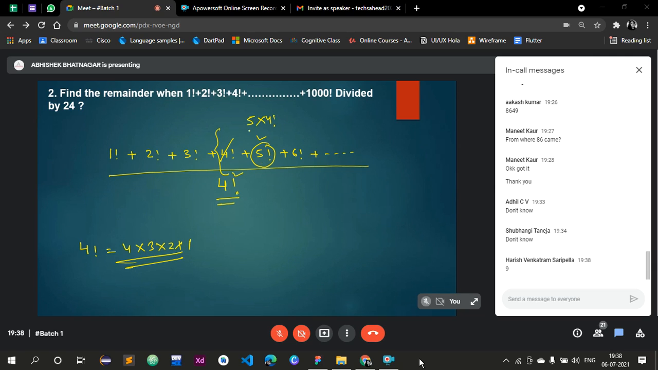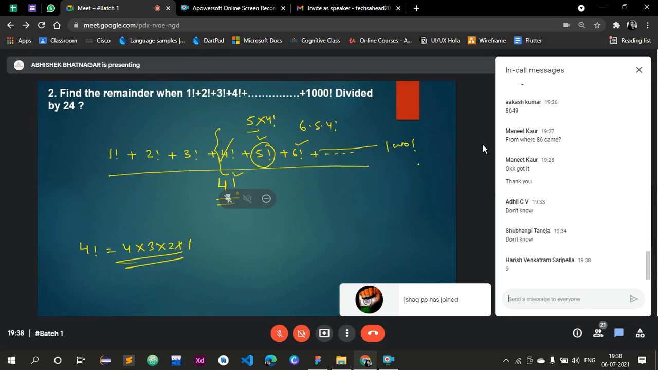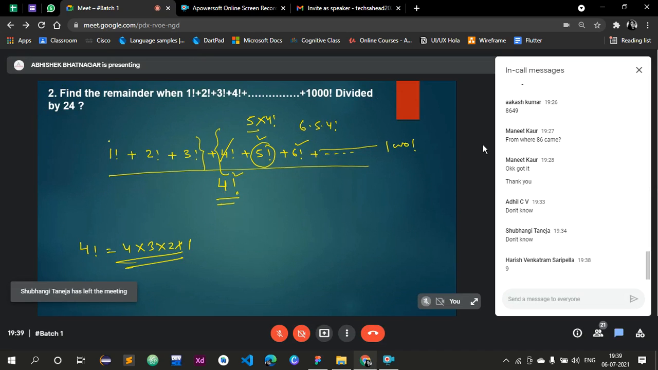So we can divide 5 factorial fully; the remainder is 0. Again, 6 factorial is 6 into 5 into 4 factorial, so we can divide 6 factorial also. That means we can divide all the factorials up to 1000 with 4 factorial. So the remainder is what? The part which does not include 4 factorial. So this part is the remainder, and this part is actually 1 plus 2 factorial, which is 2, plus 3 factorial, which is 6. So the answer is 9 here.